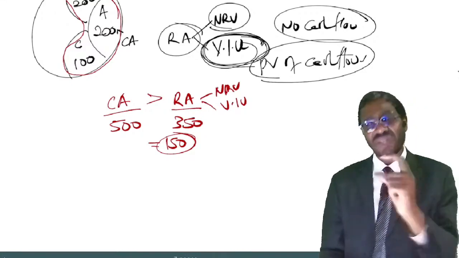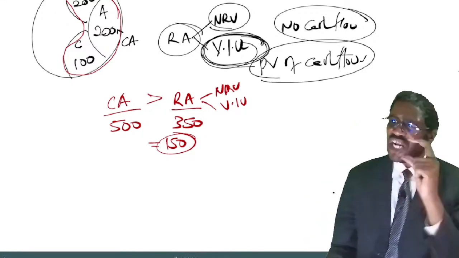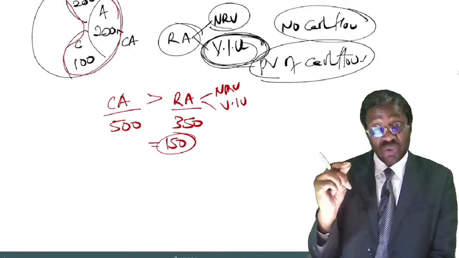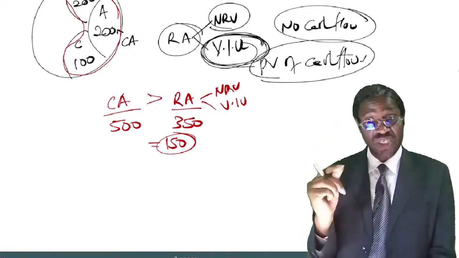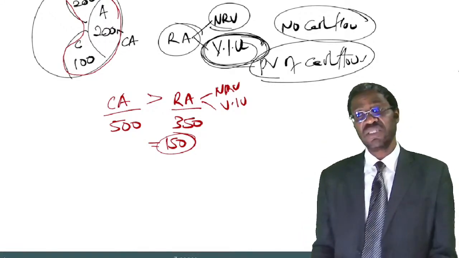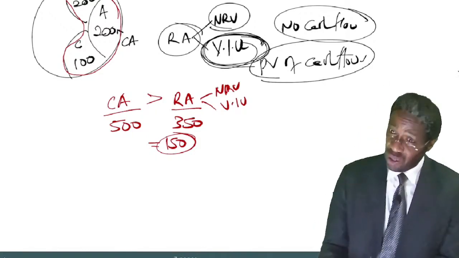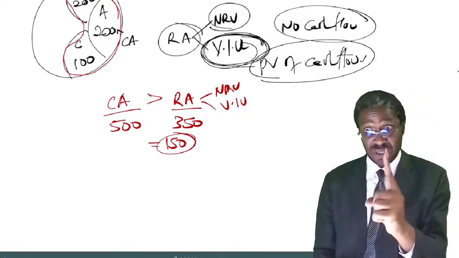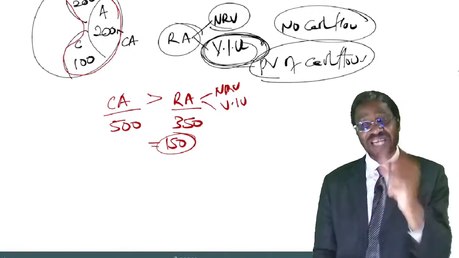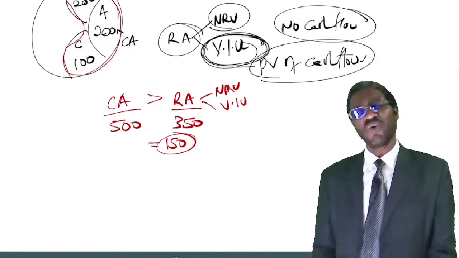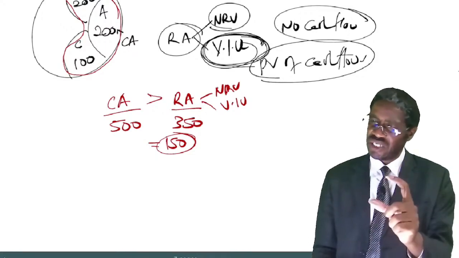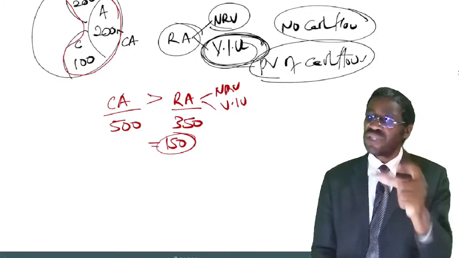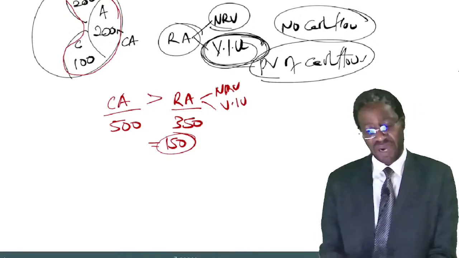Good. Now the question is, how do you allocate this 150 to the assets in the unit? The accounting standard says that if a cash generating unit suffers an impairment loss, that impairment loss should be allocated to the assets in the unit on the basis of their carrying amount.